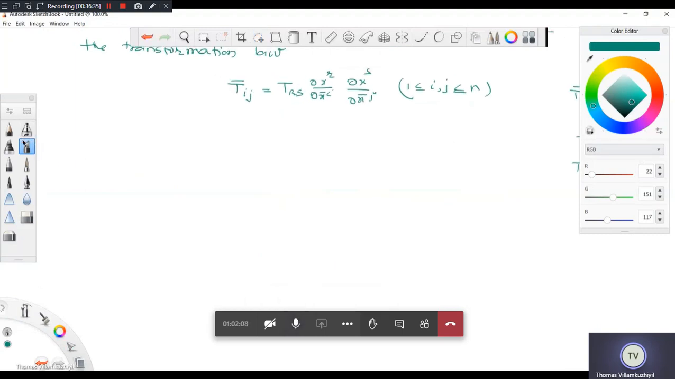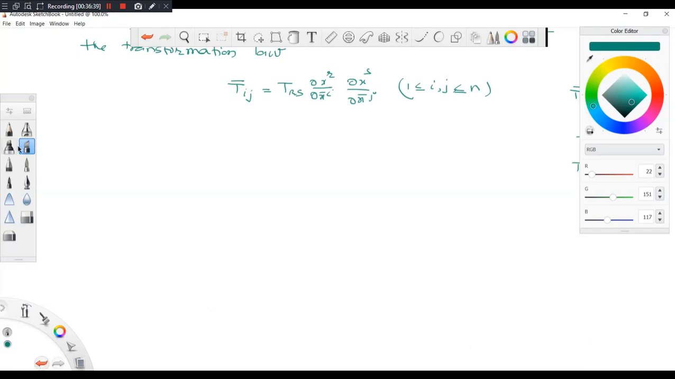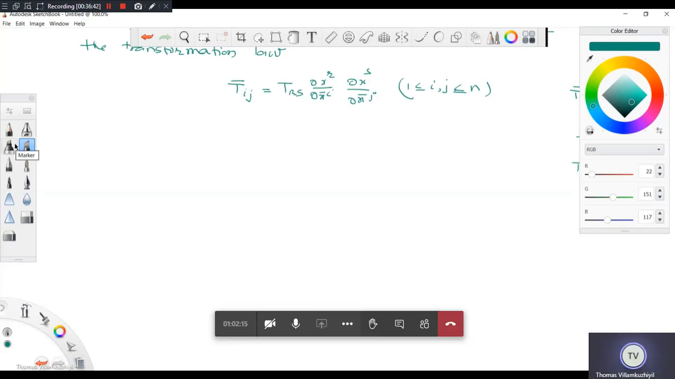Sir, in this formula, T bar ij is equal to r s. Small r, capital R? Yes, okay, so this is not capital R, this is small r.